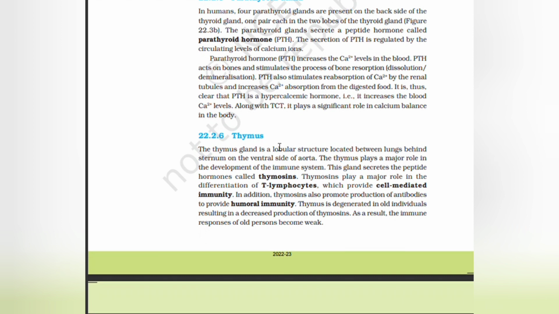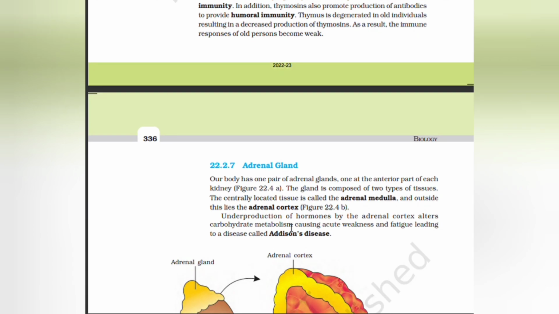Thymus. The thymus gland is a lobular structure located between the lungs behind the sternum on the ventral side of the aorta. Thymus plays a major role in the development of the immune system. This gland secretes the peptide hormone called thymosins. Thymosin plays a major role in the differentiation of T lymphocytes, which provide cell-mediated immunity. In addition, thymosin also promotes production of antibodies to provide humoral immunity. Thymus degenerates in old individuals, resulting in a decreased production of thymosin. As a result, the immune responses of old persons become weak.